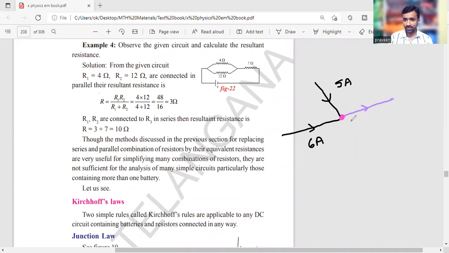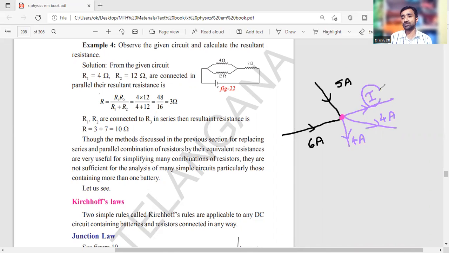Then leaving the junction, I am taking these three wires. The amount of current through the first wire leaving the junction is taken as some unknown value I, the current through the second wire leaving the junction is given as 4 amperes, and the current through the third wire leaving the junction is also 4 amperes.